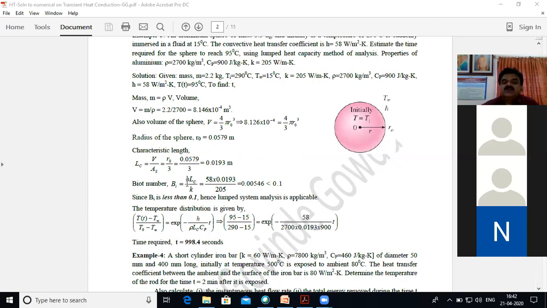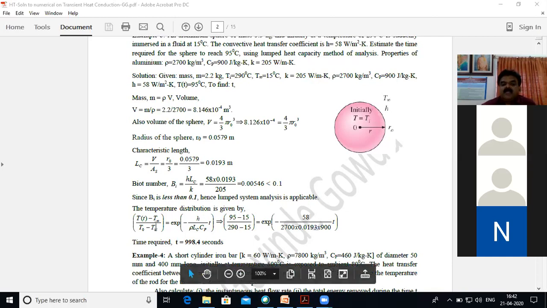The Biot number is h Lc by k. Once you substitute all those values, h, Lc and k, you will get 0.00546, which is obviously less than 0.1. Hence, lumped system analysis is applicable.